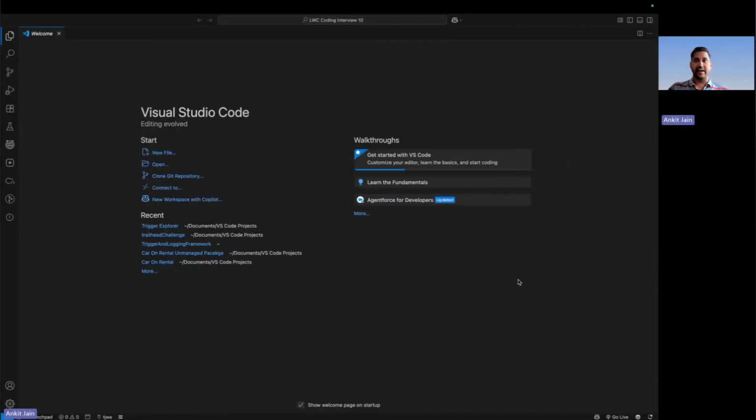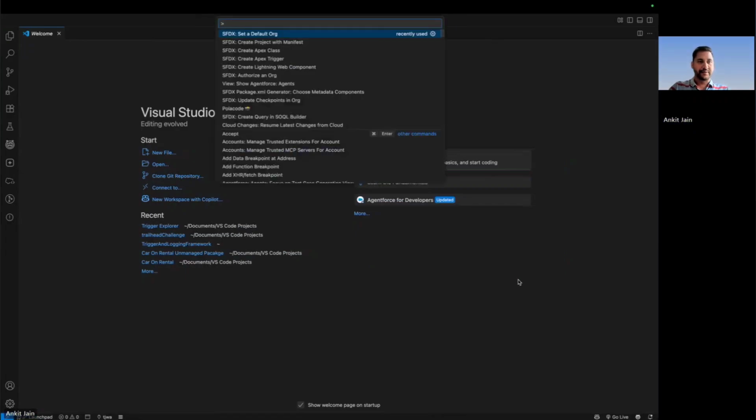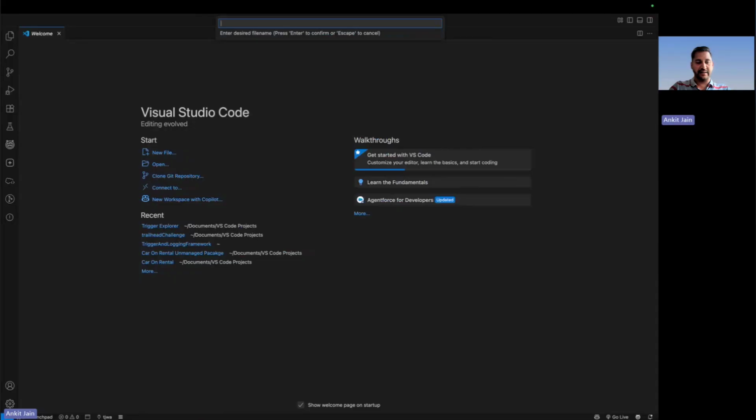So let me navigate here and I will be creating the component, creating a lightning web component and naming that component here as the account dashboard information.